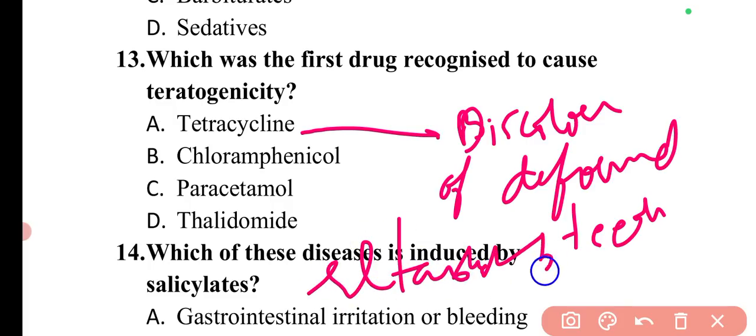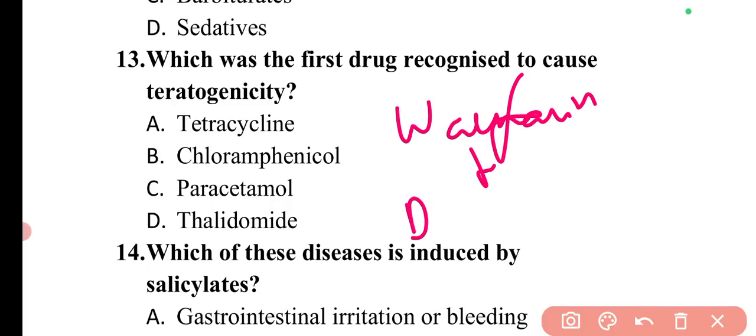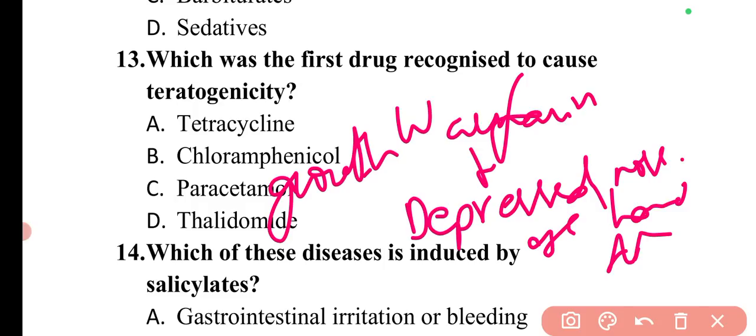There can be retarded bone growth with the use of tetracycline. An important one is warfarin as well. Warfarin can also cause teratogenic effects. This can be depressed nose, eye or hand defects, or growth retardation can be seen with the use of warfarin during pregnancy.